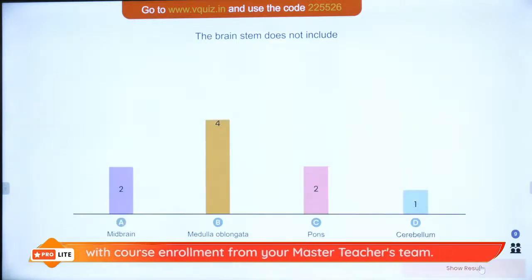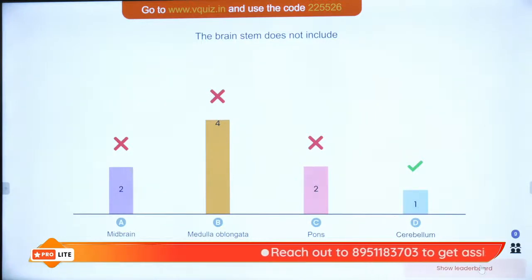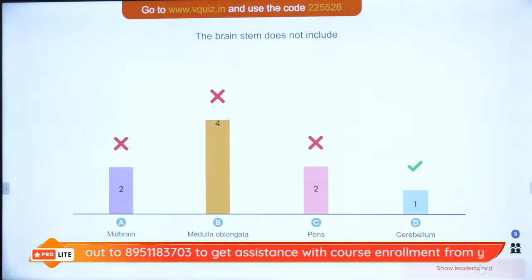Very good. The answer to the question will be your cerebellum. Your midbrain, medulla oblongata, pons, all of these are a part of the brain stem, and from there only the spinal cord also arises. But the cerebellum is a completely different part of the brain in its own. So the brain stem is made of the midbrain, pons, and medulla, and that is why the cerebellum is not a part of the brain stem.